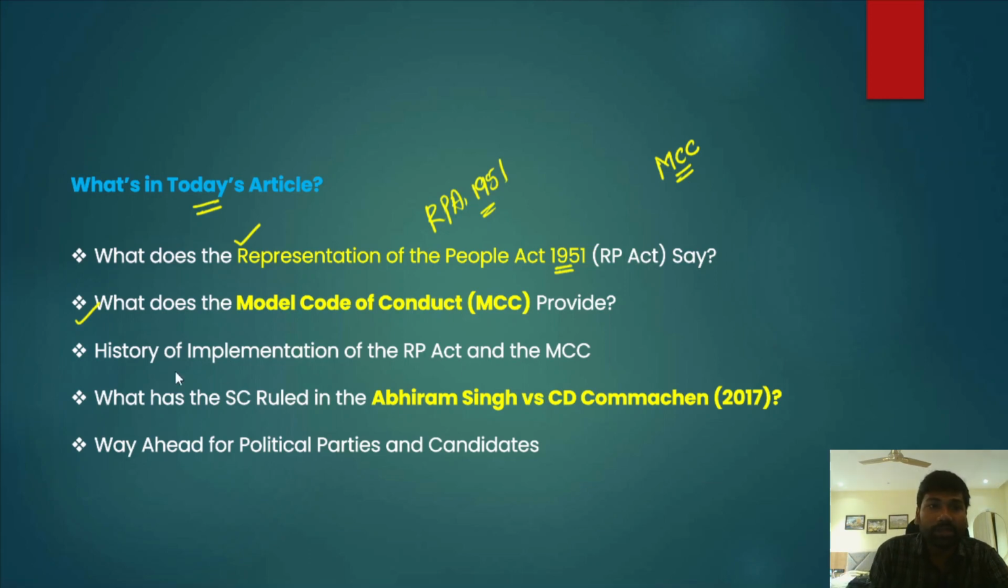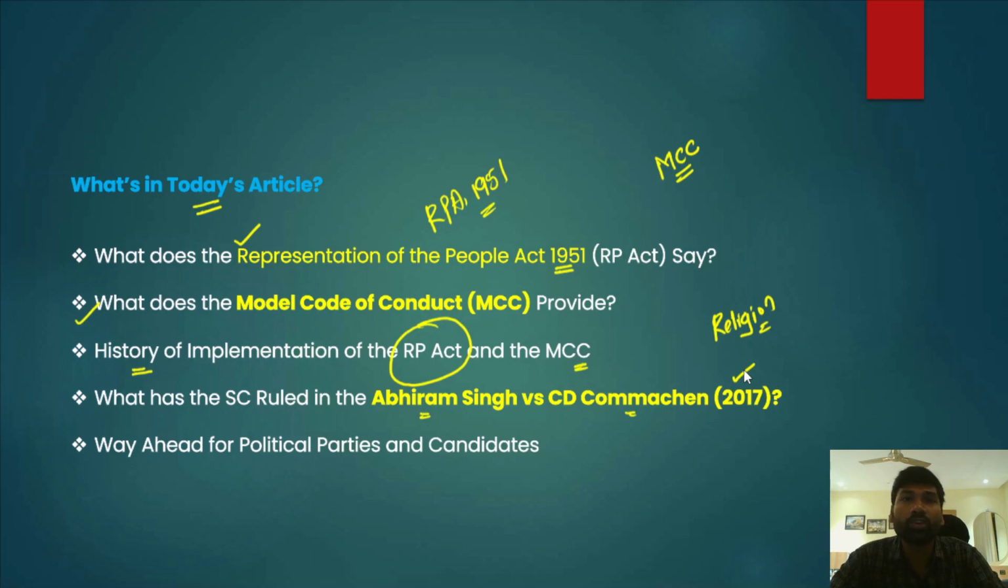And at the same time, we will look at the history of implementation of the Representation of People Act and Model Code of Conduct, and there was a judgment of the Supreme Court in this regard, on the use of religion for the purpose of mobilizing voters. The judgment was Abhiram Singh versus C.D. Commachen. This judgment was delivered by the Supreme Court in 2017. We will also understand the judgment, and in future what the political parties have to do in order to refrain from involving religion in political issues.